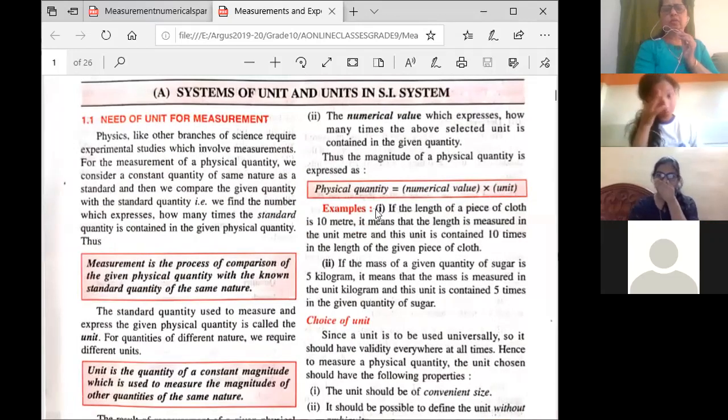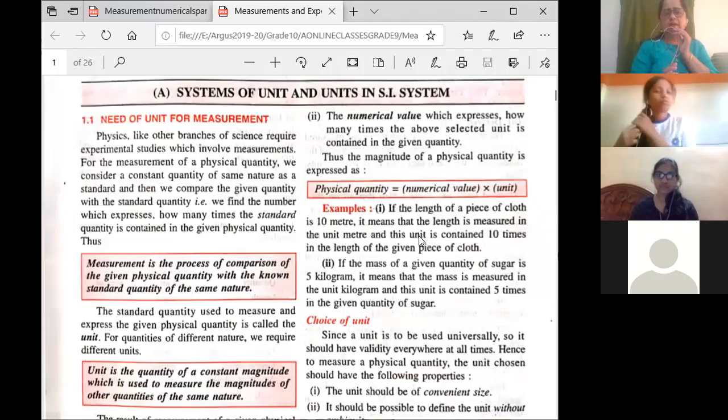Now what is the numerical value? Supposing I say, it's a very nice example given, length of the piece of cloth is 10 meter. So 10 is the numerical value, okay, and meter is the unit of that particular cloth, right? So it means that if I'm talking of unit meter, then this is coming 10 times. That meter is coming 10 times because I have taken the length of the cloth as 10 meter. So I have to multiply that meter by 10. So it is coming 10 times in that length of the given piece of cloth.